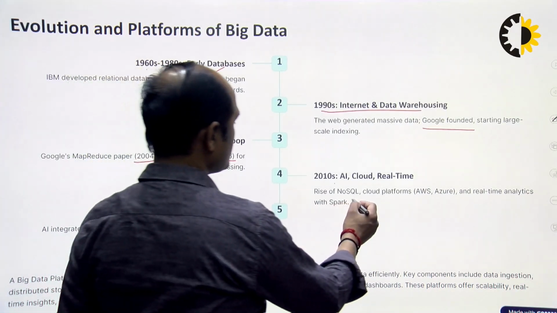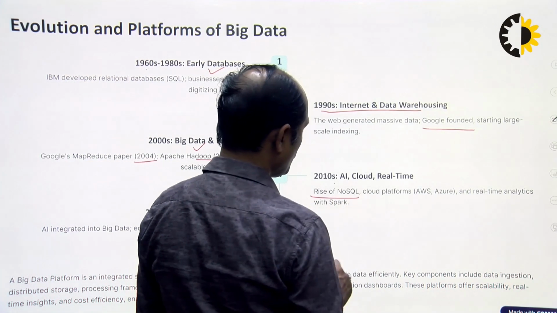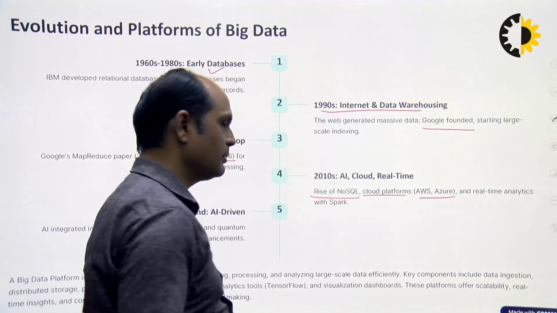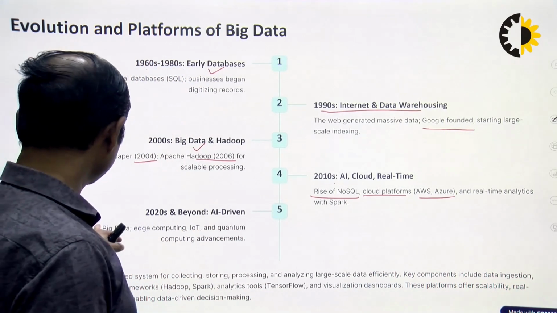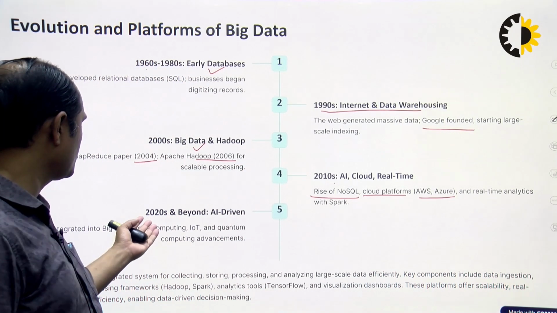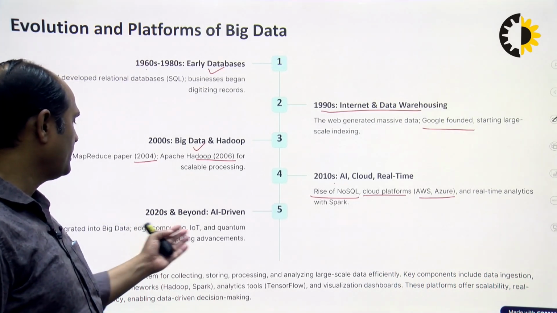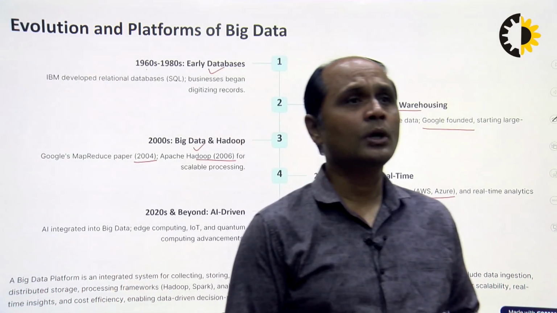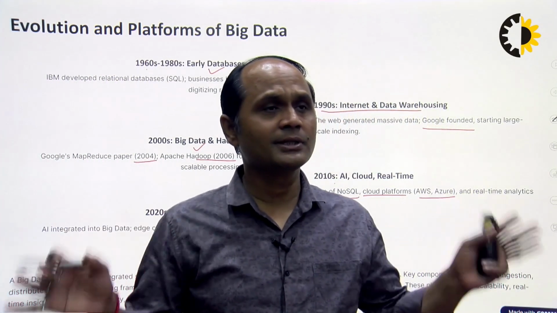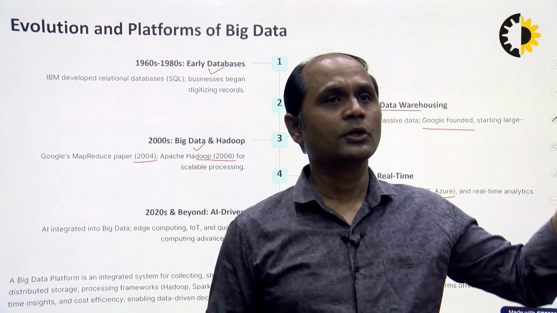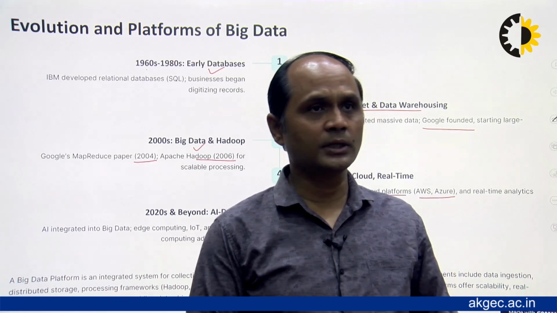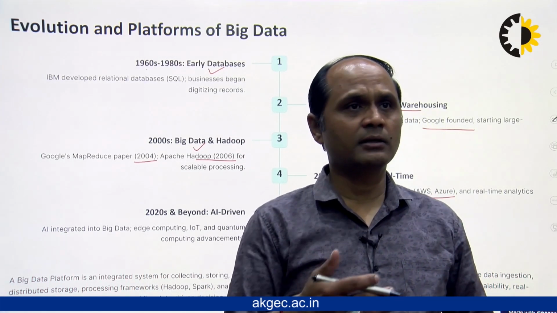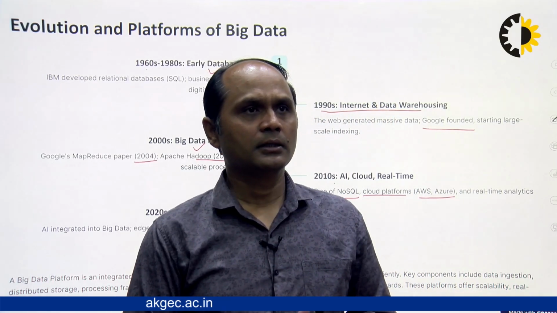We have the rise of NoSQL, cloud platforms like Azure and AWS, and real-time analysis using Spark. After that, the era of 2020 and beyond is the era of AI computing and quantum computing. If we summarize all these things from 1960 to today, we have used different types of tools that handle big data easily.